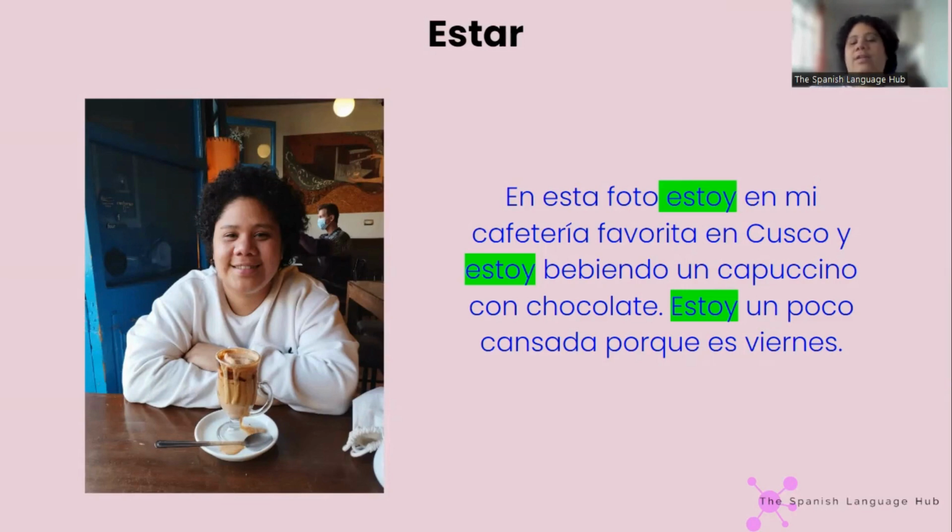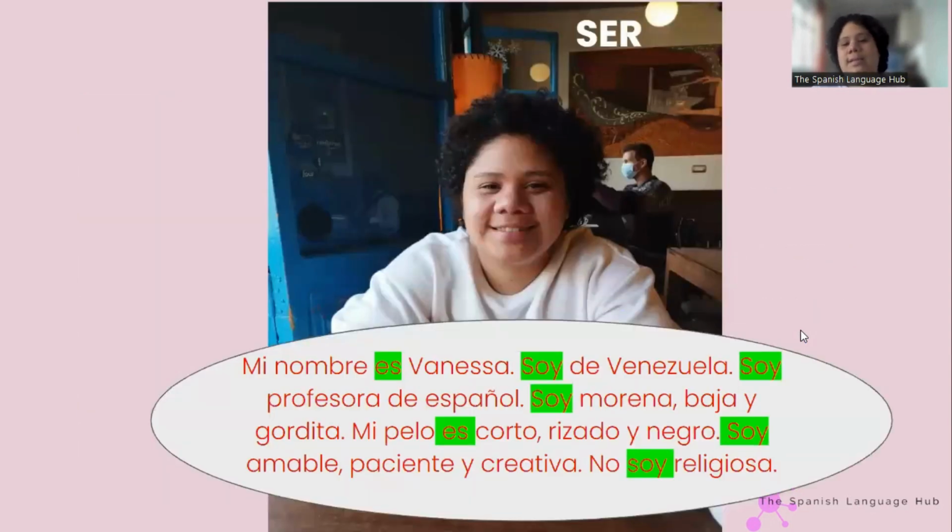Now, none of this describes me as a person. If I just say this, I'm just describing what is happening. For example, I'm saying where I am, in the cafeteria, what I'm doing, I'm drinking coffee, and how I'm feeling in that moment in the picture. Feelings are something that you feel in one day and the other day you might not, right? So this just doesn't really define me as a person, but this does, okay?